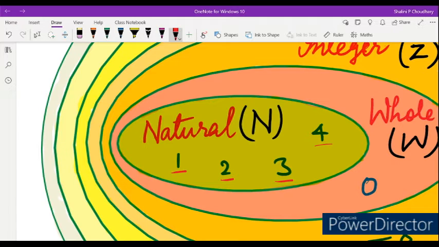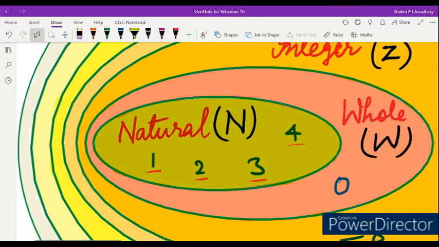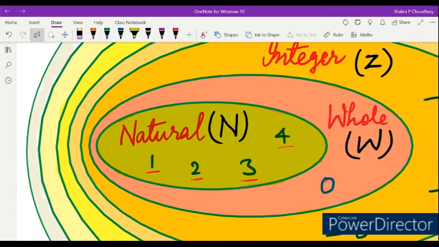But natural number starts with 1. Okay, starts from 1, but it is not lesser than 1. Natural number can't be lesser than 1. And whole number. Now coming to whole number. What is whole number? And natural number is denoted by N.